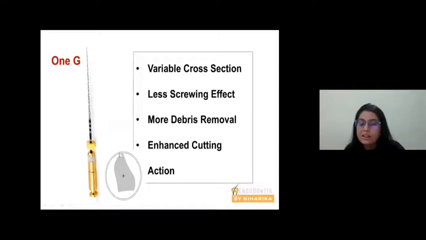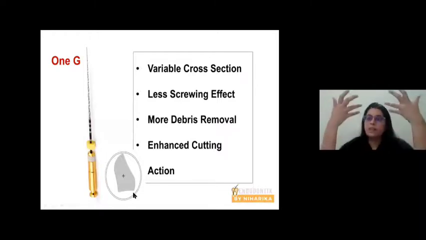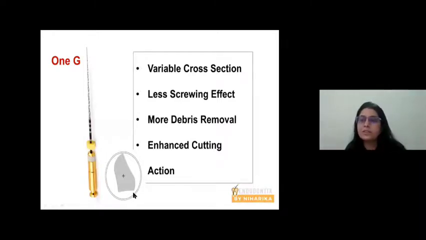Now, cutting is achieved only at one part, where these two parts provide space for extrusion of the debris while preparing the glide path. So this file prepares a glide path. It has a cutting efficiency also. It cuts through the dentine also. Simultaneously, it helps to remove the produced debris outside. All right. So it cuts, it clears also. So this is a beautiful advantage of the 1G file system.